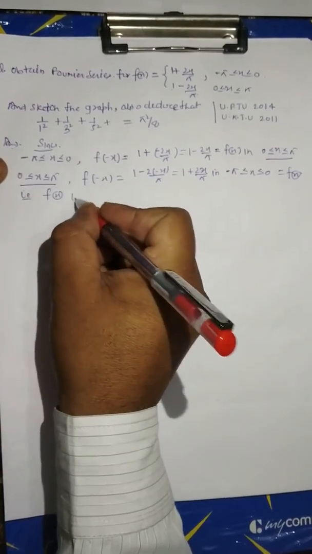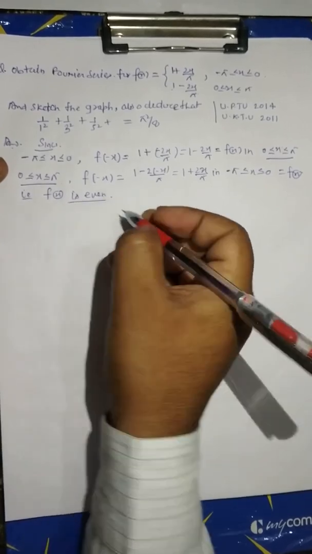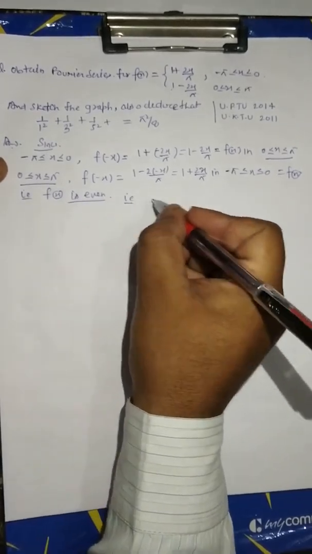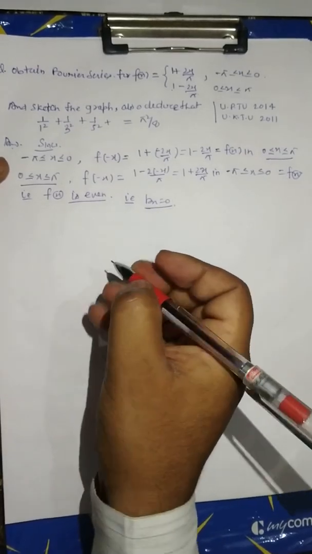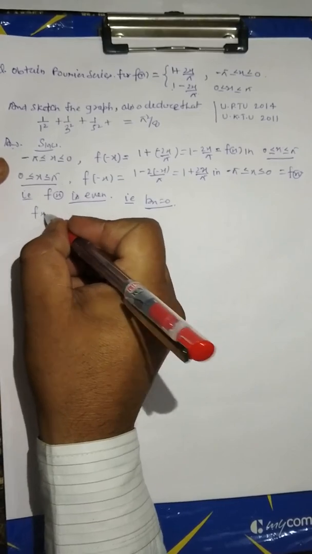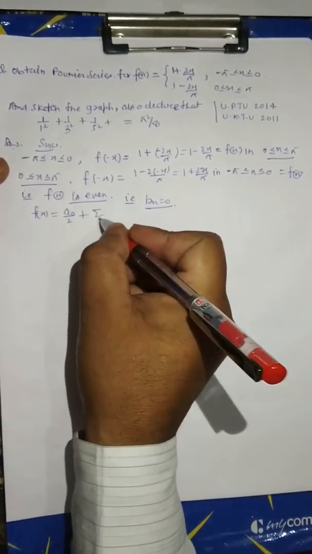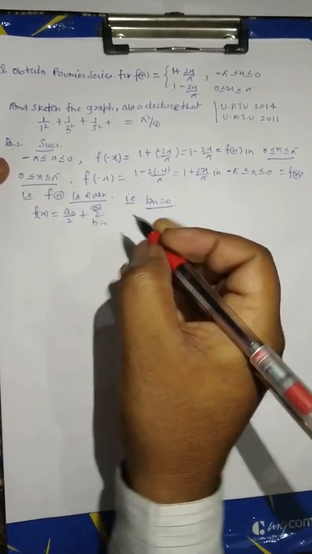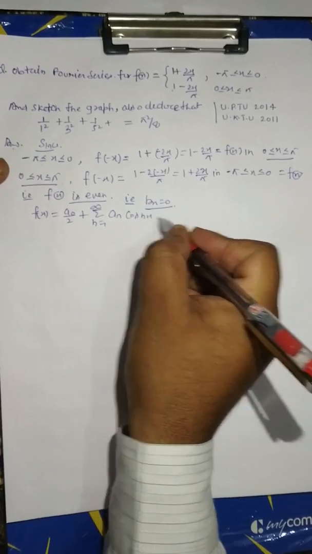F(x) is an even function. That is, bn will be 0. Now we can write the Fourier series f(x) equal a0 by 2 plus summation n equal to 1 to infinity an cos nx, equation number first.